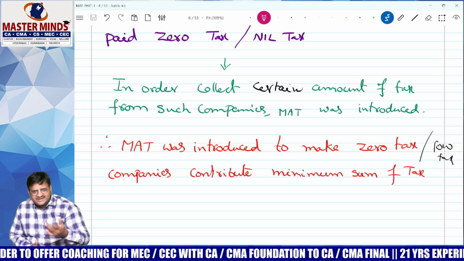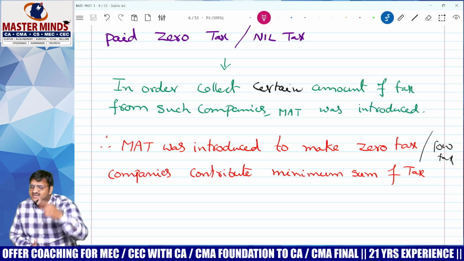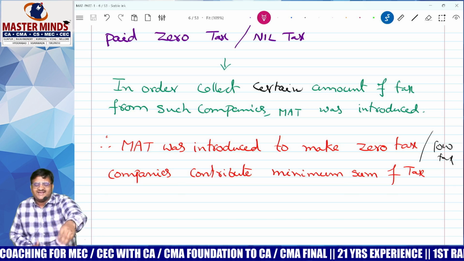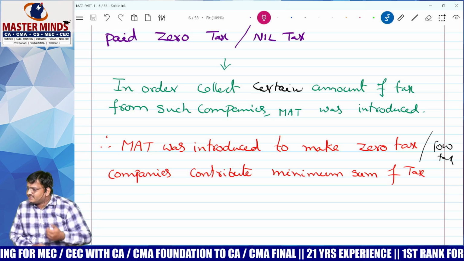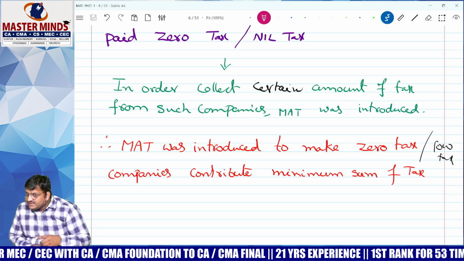You should get another doubt. Sir, how can you collect? My tax is zero, how can you collect? Don't cry, I will refund your amount. I will return your amount.